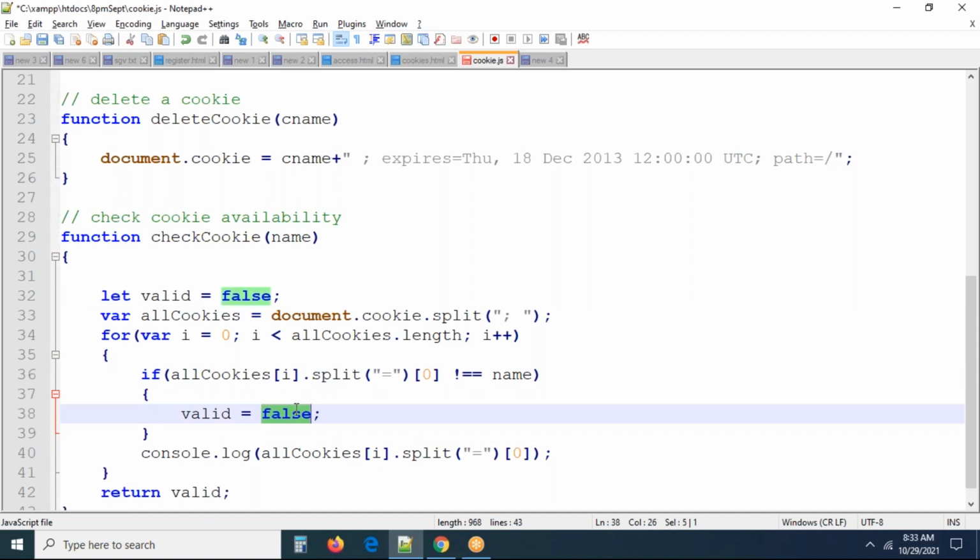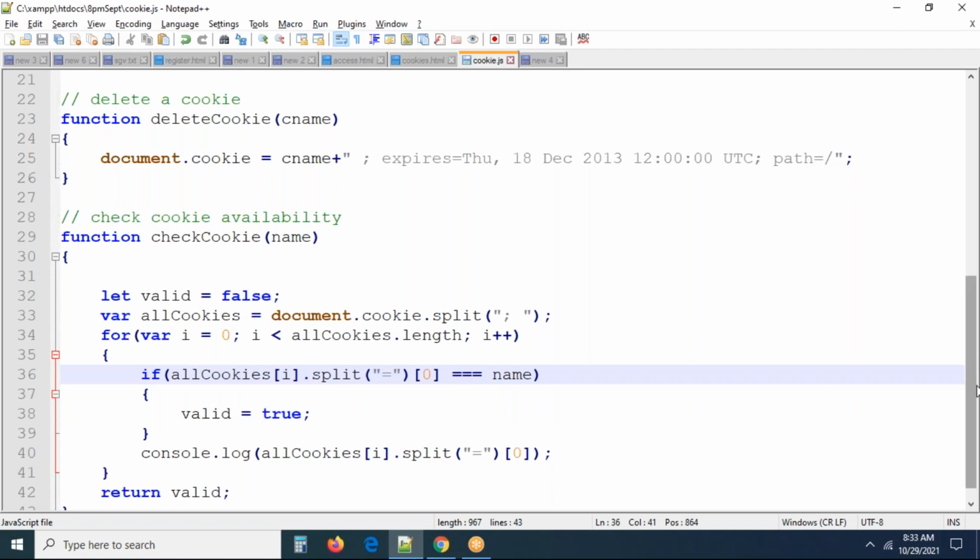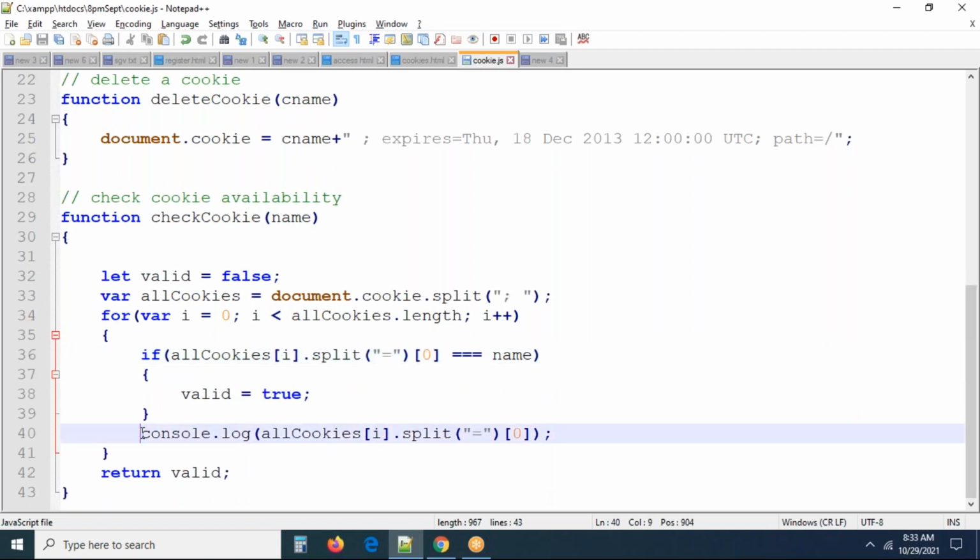If the key is matched, set it as true. I think this is a good idea, but I may be wrong. If the key matched only, we have to return true, right? Otherwise, it should be false only. It is a good thing to go, right?